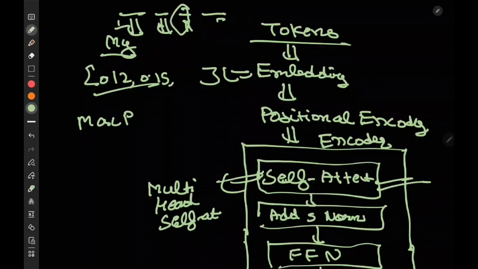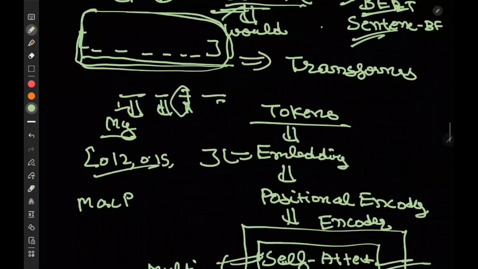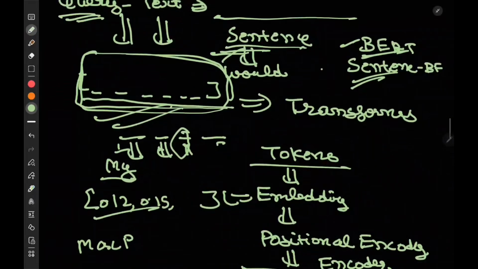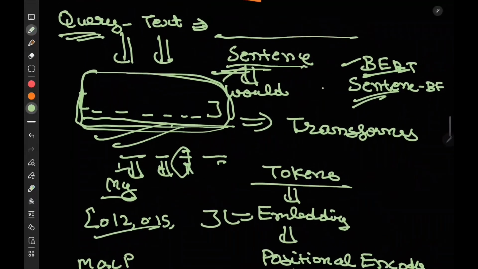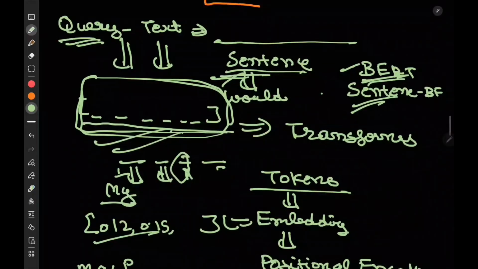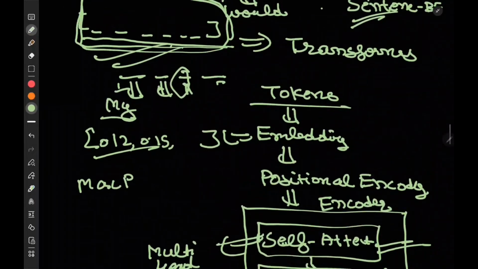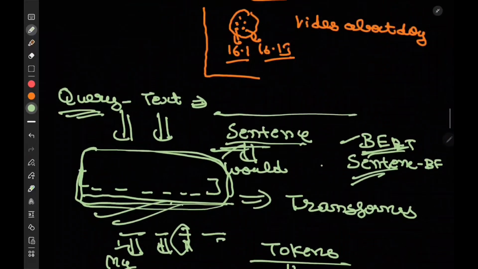So we will be able to capture the semantic meaning of the sentence. For this we would simply go with a pre-trained model like BERT or sentence BERT, and convert this into an embedding or a vector which holds the semantic meaning of it. So we were able to solve this problem of query text.